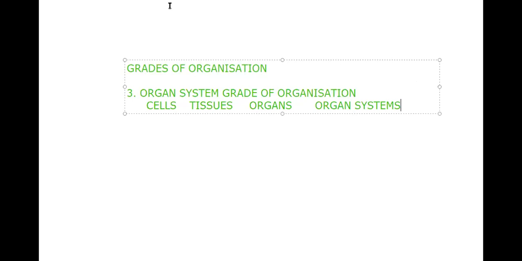We can see here that cells formed the tissues. Then tissues formed the organs. Organs formed the organ systems. So what do you say? So how is all this possible?